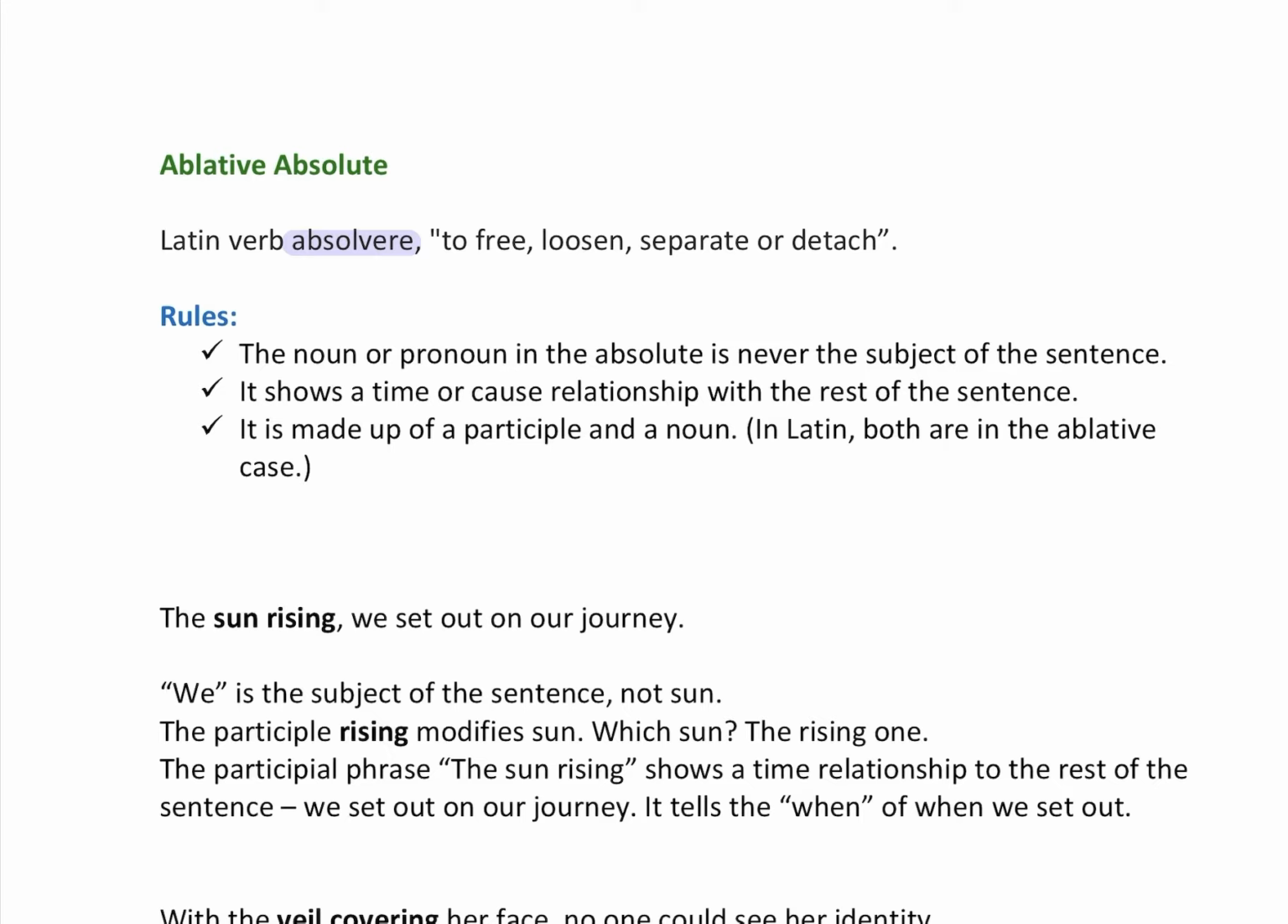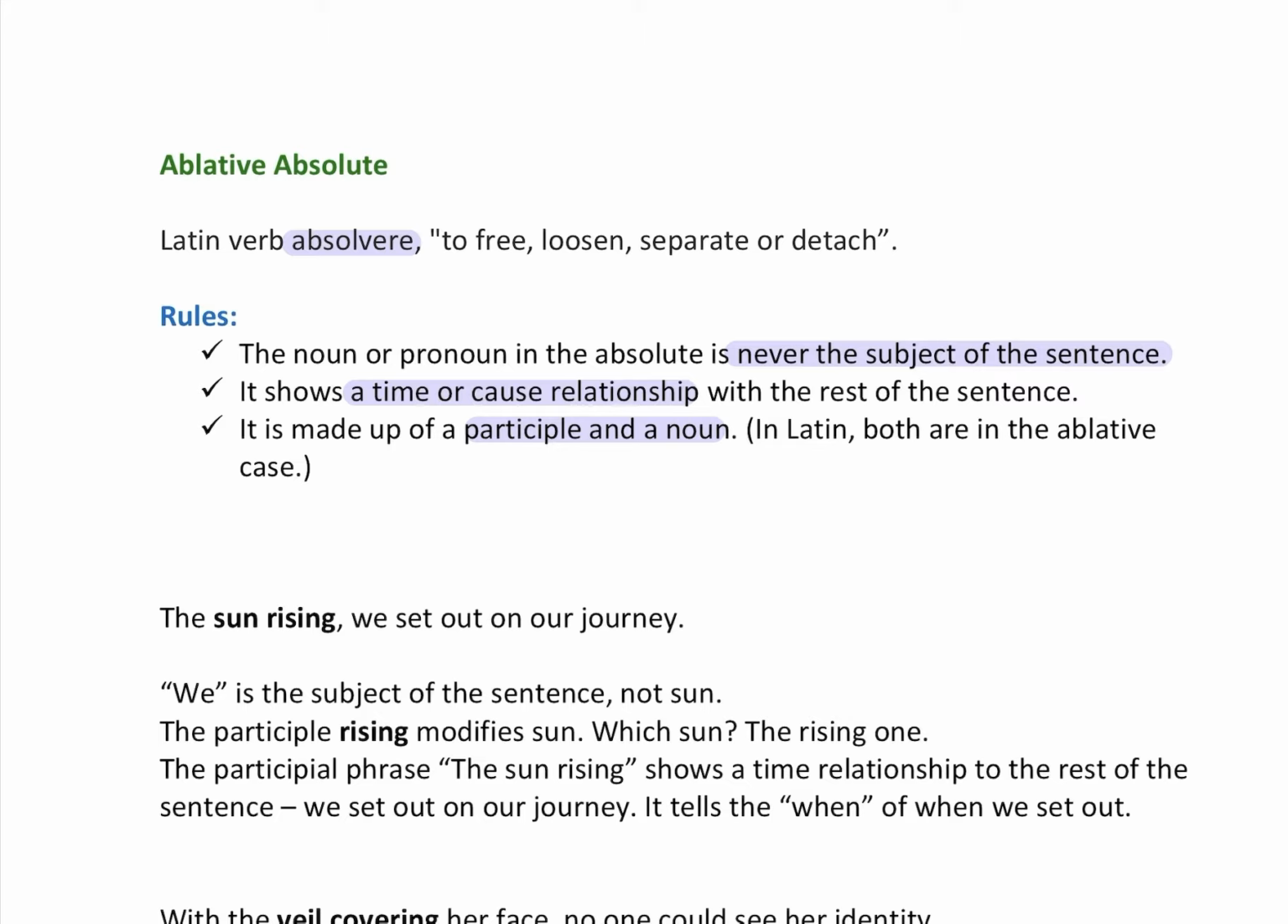First one is the noun or the pronoun in the absolute is never the subject of the sentence. And it shows a time or cause relationship with the rest of the sentence. And it's made up of a participle and a noun. And in Latin, both of these are in the ablative case. Remember, we don't have ablative cases in English. So here's some examples in English.